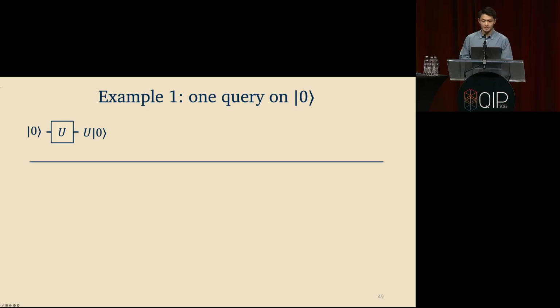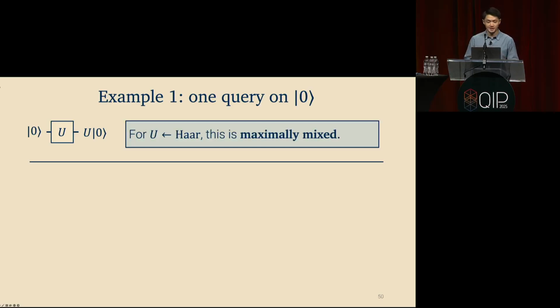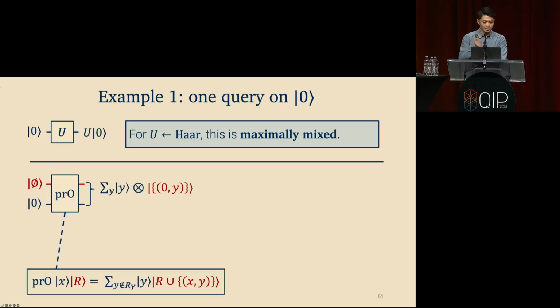Okay? So if you do this, well, the mixed state that you expect to see is the maximally mixed state, right? U applied to 0 when you average over the Haar measure is the maximally mixed state. And so I'd like to show that I get the same thing when I query this path-according oracle. So when I query the path-according oracle, by the way, I always instantiate the set register to be the empty set, so this phi. What I'm going to get after one query is, according to the definition of the path-according oracle, this uniform superposition over all strings y, like nothing is excluded yet because the set was empty.